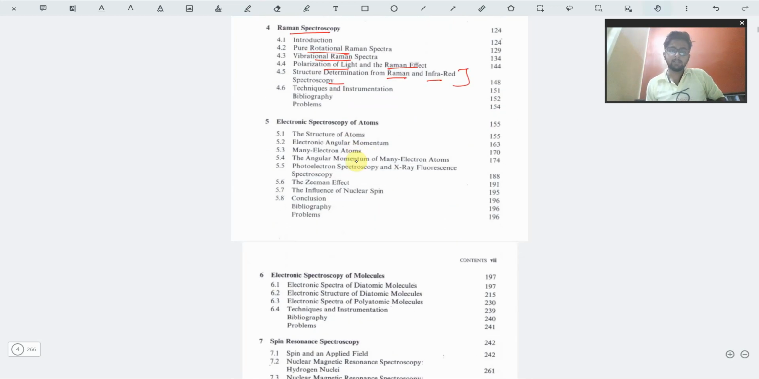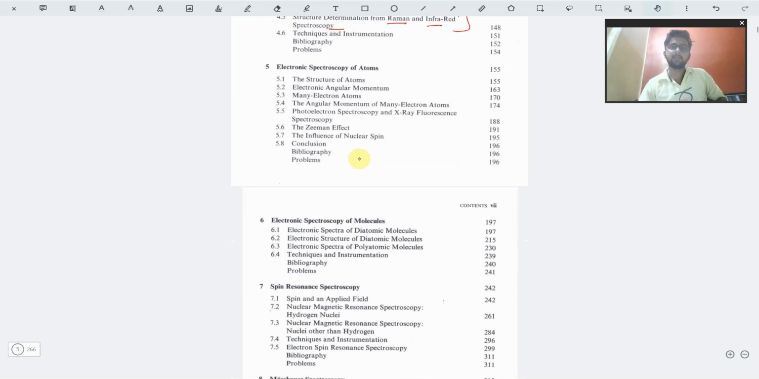Moving on to the next part, that is electronic spectroscopy of atoms. Electronic spectroscopy usually involves UV and visible light, and in some cases X-ray is also used. For the structure of atoms, like UV, you already know from your organic spectroscopy part that UV light helps us determine the number of double bonds and the type of structure involved. So those kinds of things, the structure of atoms, can be easily determined. How many electrons are there in the system can be determined, and the angular momentum of many electrons.